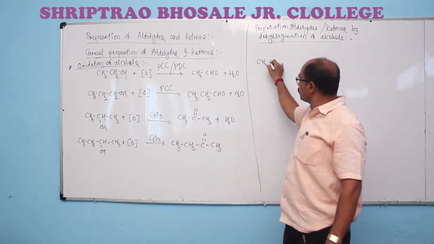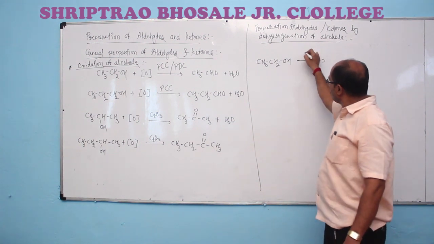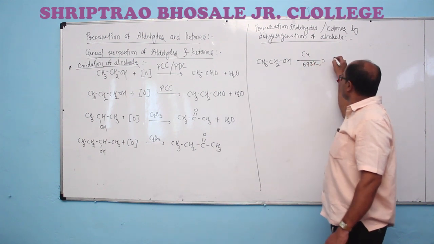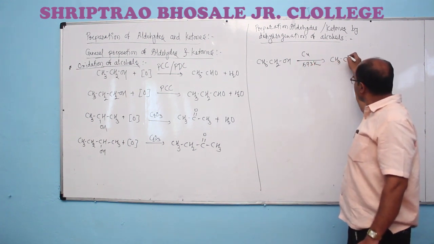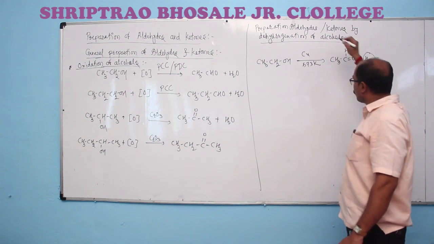Primary alcohols, when vapors of primary alcohols are passed over copper at 573 Kelvin temperature, give the formation of aldehyde with removal of hydrogen.